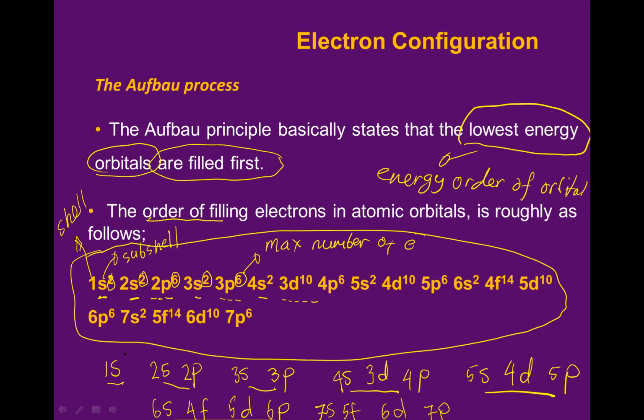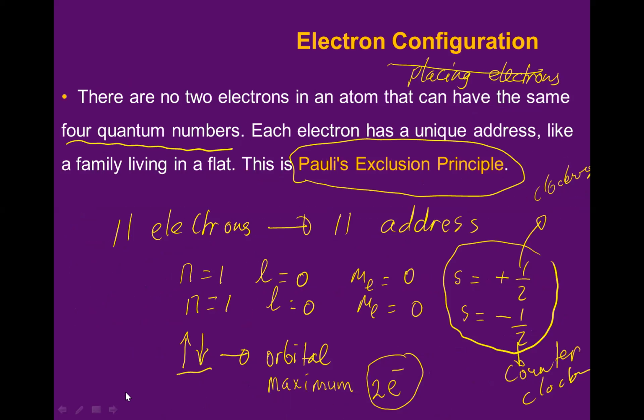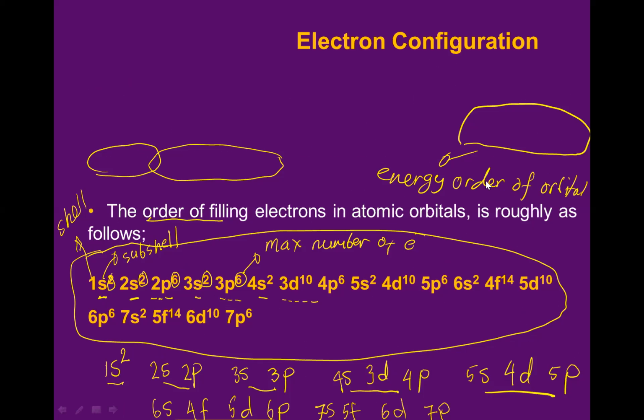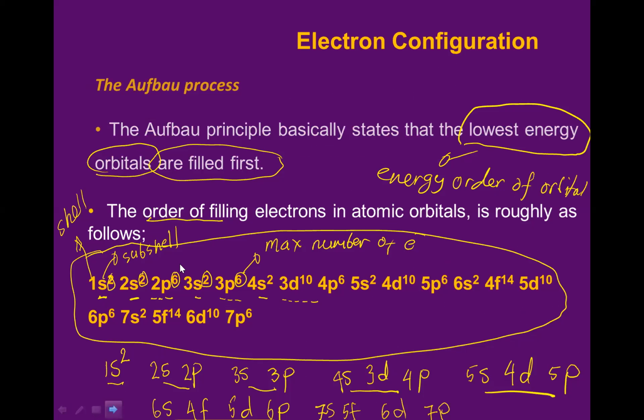Now for S, because there is only 1 orbital, the maximum number for 1 orbital will be 2 electrons. For P, how many orbital? 3, isn't it? 1, 2, 3. Because P has 3 orbital, the maximum number of electron in P will be 6. D has 5 orbital, 1, 2, 3, 4, 5, so the maximum number of electron will be 10.